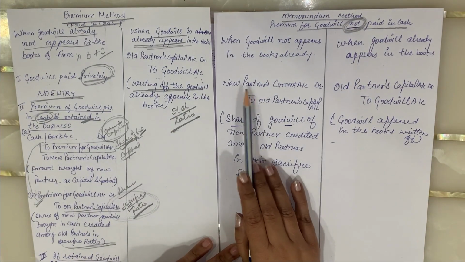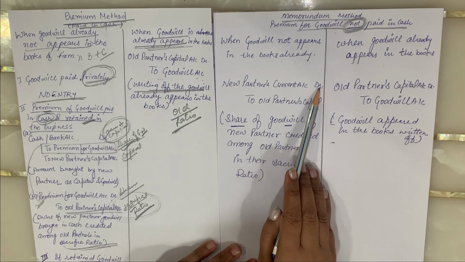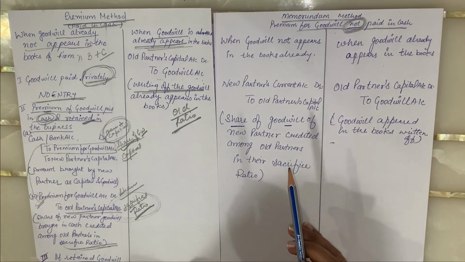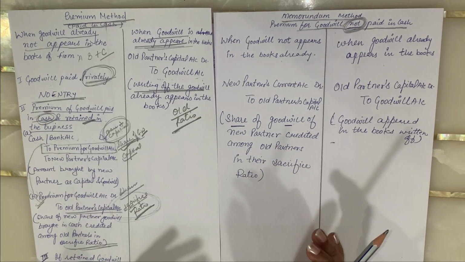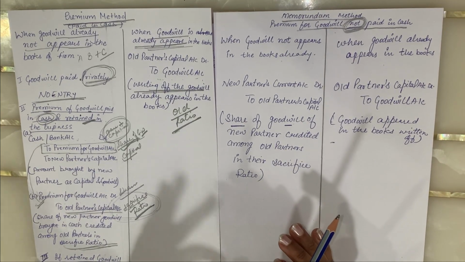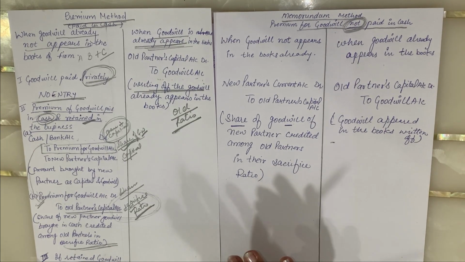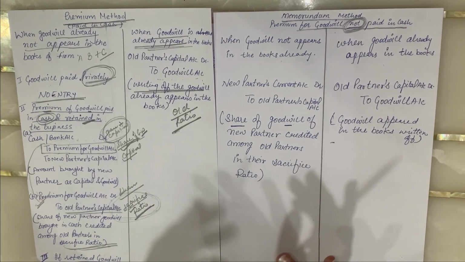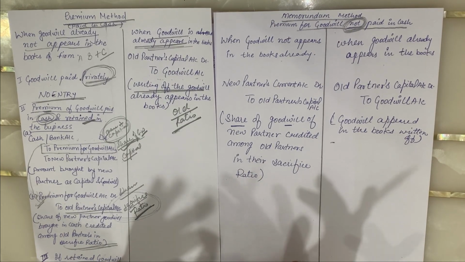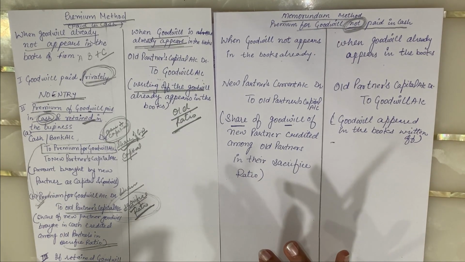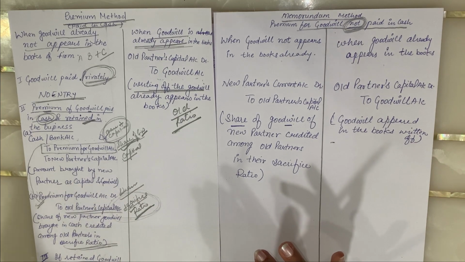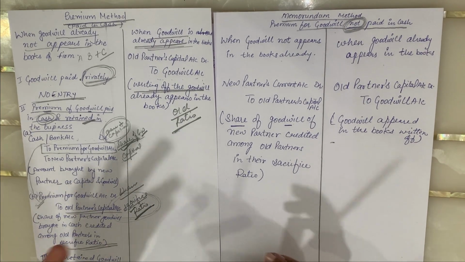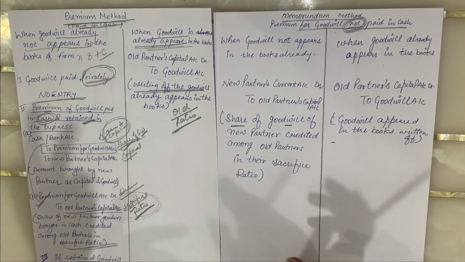The new partner's current account is debited, as he is not bringing the premium, my dear students. So how can we debit the premium in this case? We can't. What is the only treatment we can do? He is not bringing any cash for the goodwill. What we can do is just open a current account of the new partner, and in the balance sheet, that current account is to be shown on the debit side. His current account will be opened. It's very simple.